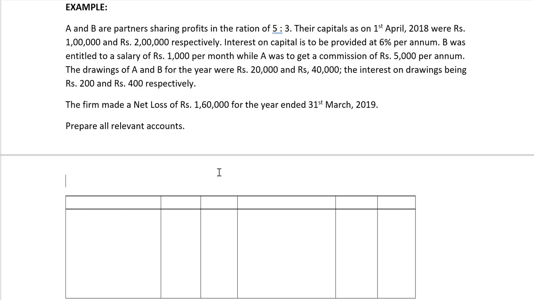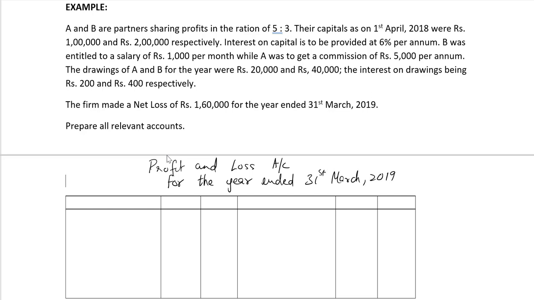First, let's prepare the profit and loss account. Profit and loss account for the year ended March 2019.